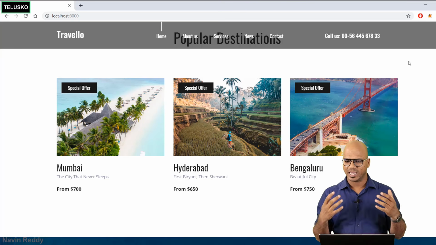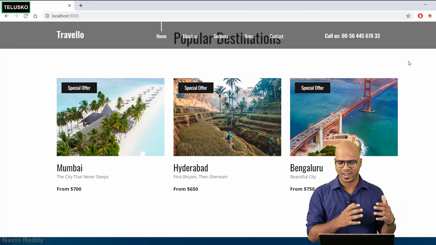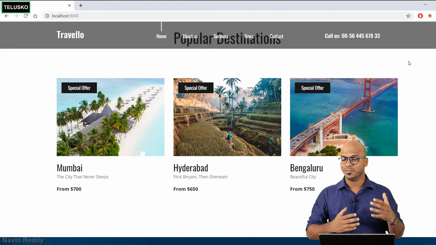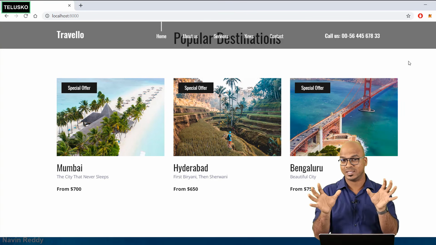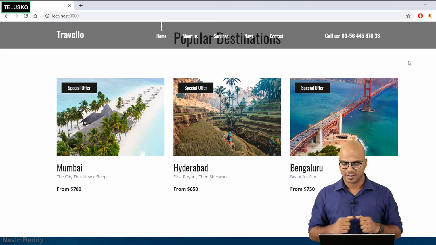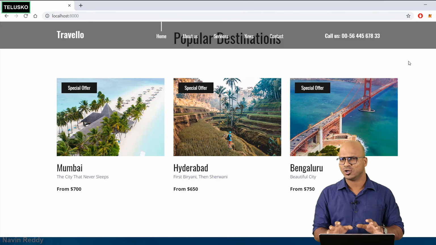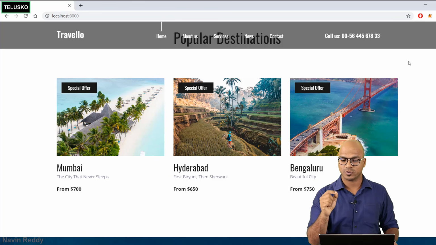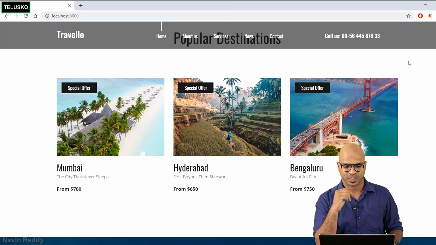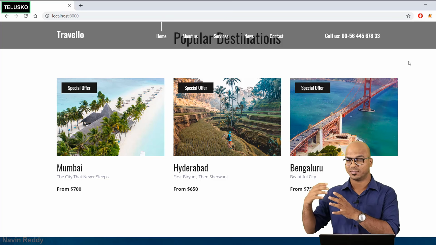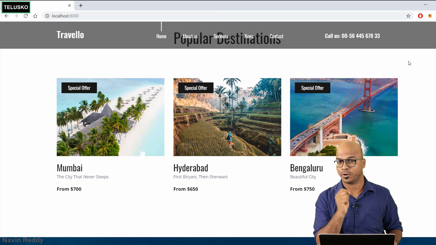Now till this point, we were able to get this list here from Mumbai, Hyderabad and Bangalore, and then we were making the price and the description dynamic. And then we were trying to solve the issue of images as well, which we'll be continuing with. But there's one issue which we want to solve in this particular video. Before hitting the database and fetching values from it, I want to talk about one important thing.